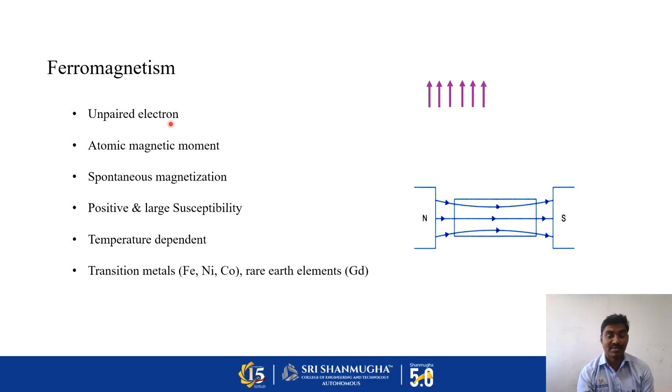Within the ferromagnetic materials, there are atoms, and within the atom there are so many unpaired electrons. Due to these unpaired electrons, each and every atom or molecule present in a ferromagnetic material has a permanent magnetic moment. At least they have a minimum magnetic moment. Due to that, the material has a spontaneous magnetization. Spontaneous magnetization means we need not give any external force to convert it into a magnetic material. It is already a magnet, so that's why it's called spontaneous magnetization.